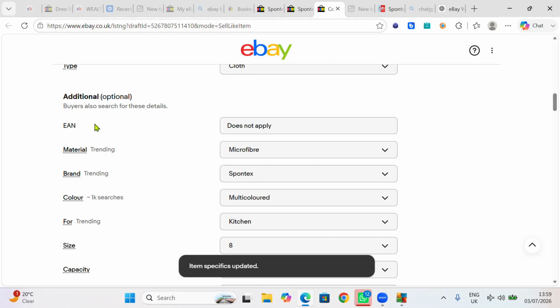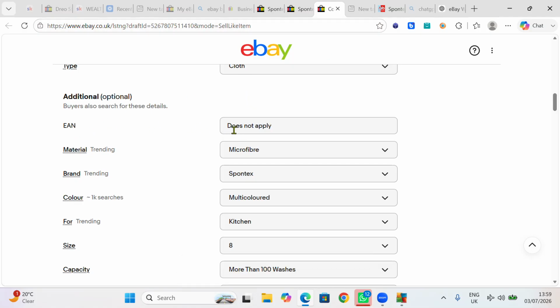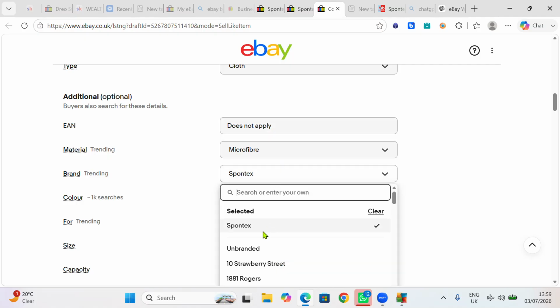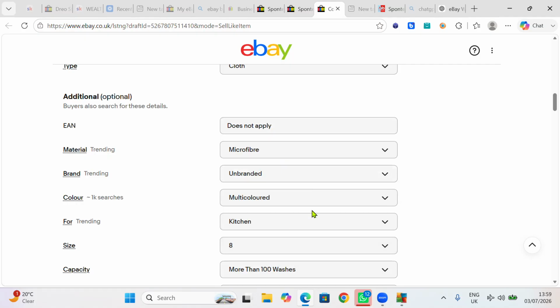Look at the EAN. You don't need this. This one, always leave it like this: does not apply. You don't have any EAN. It's not your product. It's not yours. You understand? You're only drop shipping. Materials, microfiber. Brand, you can put the brand, but sometimes you don't have a brand, you just put unbranded. You don't want to be in trouble.